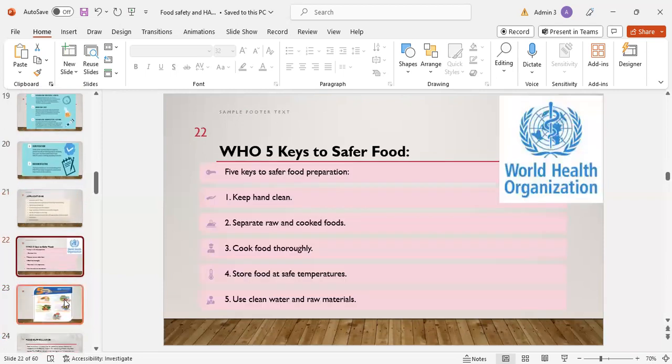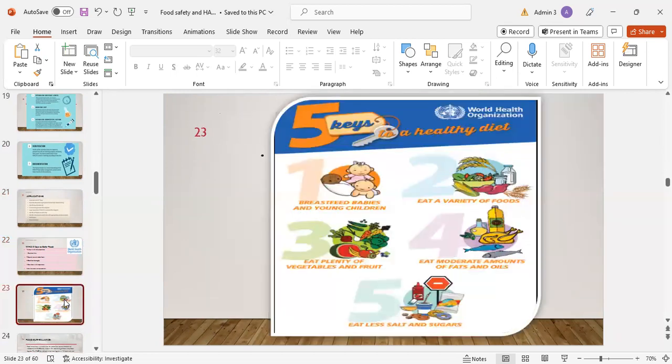WHO 5 keys to safer food. 1 is keep hands clean. 2nd is separate raw and cooked food. Number 3 is cook food thoroughly. 4 is store food at the safe temperature. And 5th is use clean water and raw material.